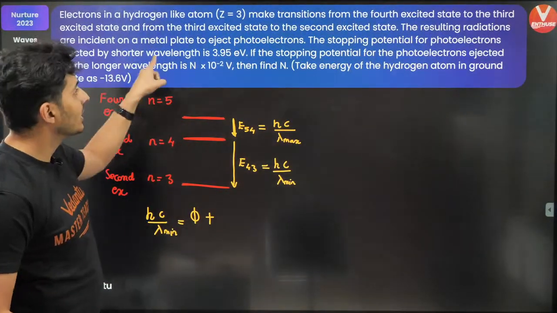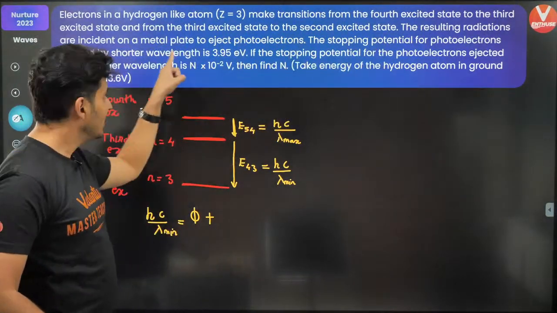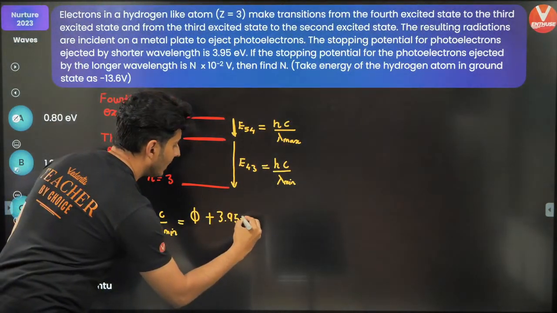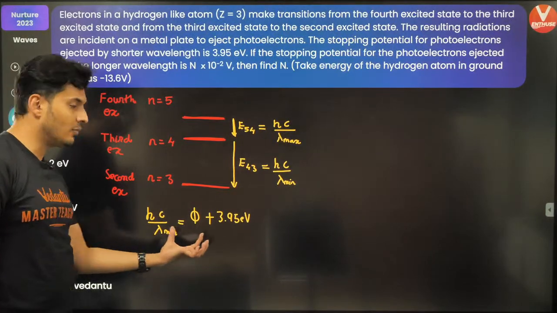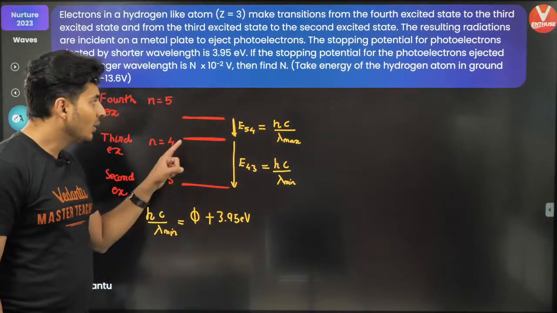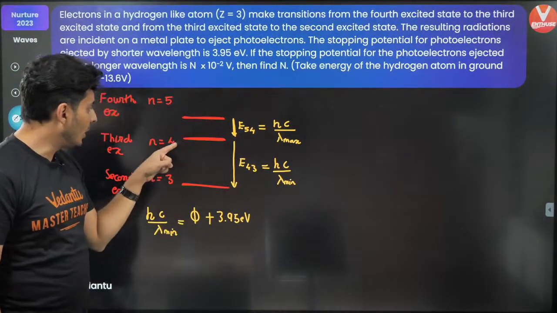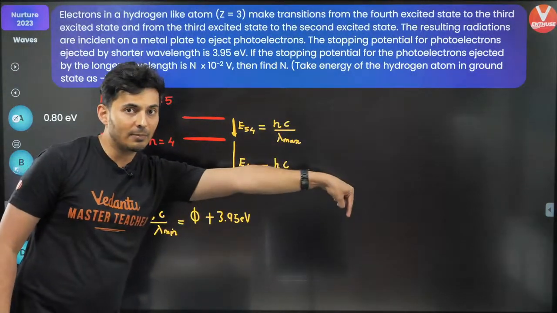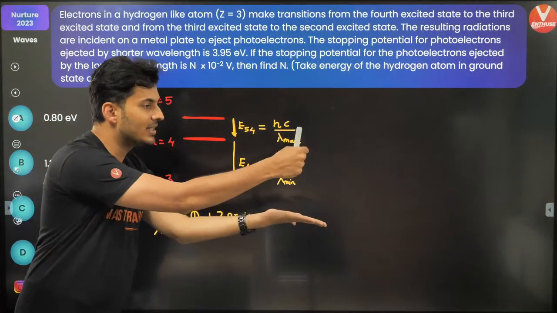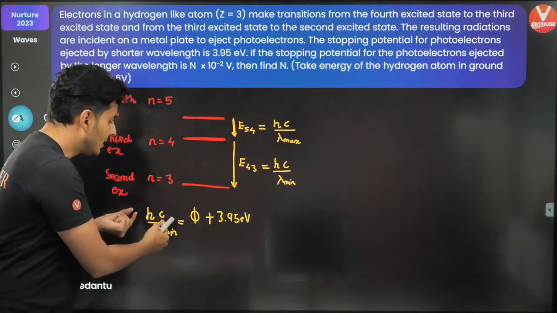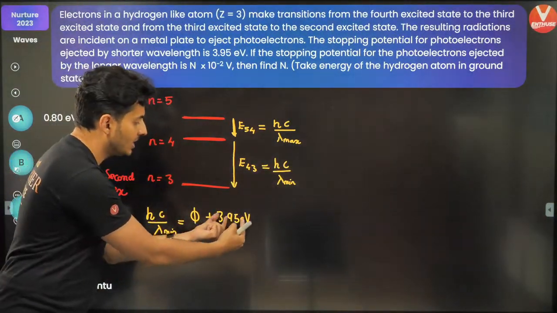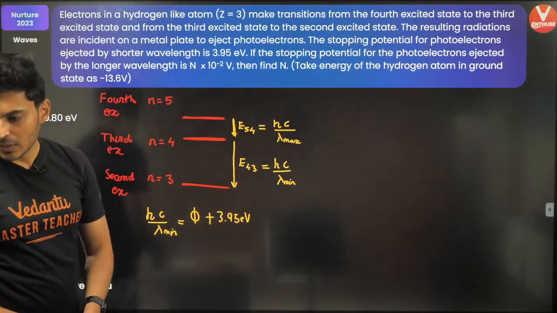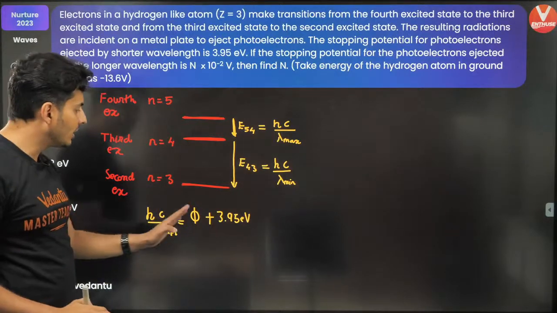I think it is clearly mentioned, stopping potential is 3.95 electron volt. This is the photoelectric equation I can write for the emission from the 4th to the 3rd orbit. The photon falls on the photoelectric plate, and it emits an electron. So that energy of the photon is work function plus the potential to stop it. Make sense? Very good. Excellent. Everybody got it till this point?